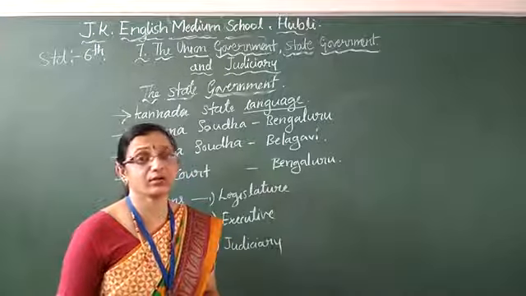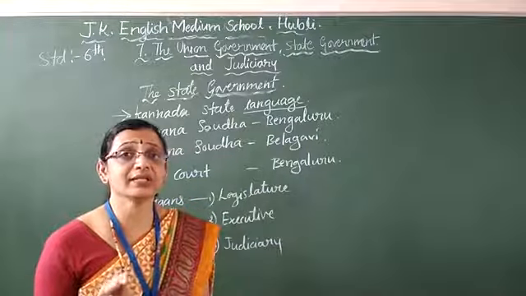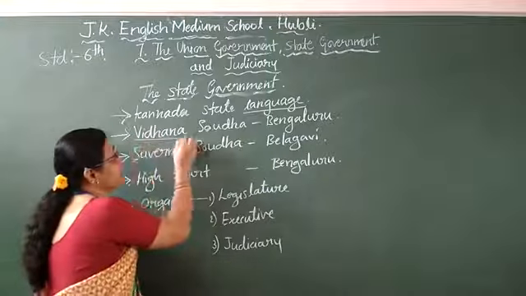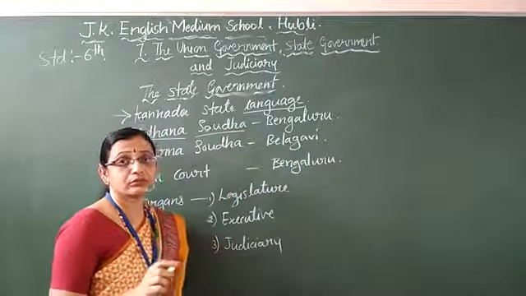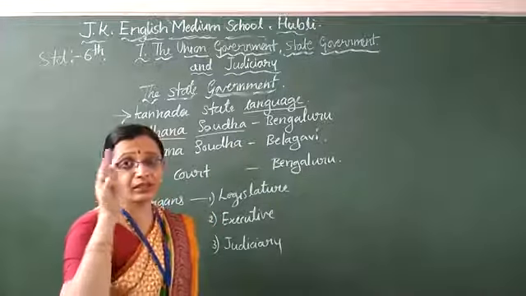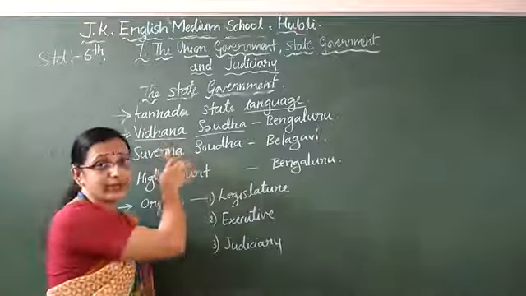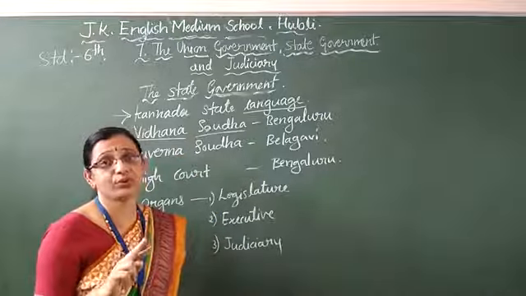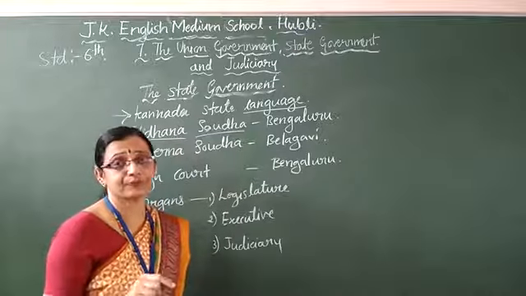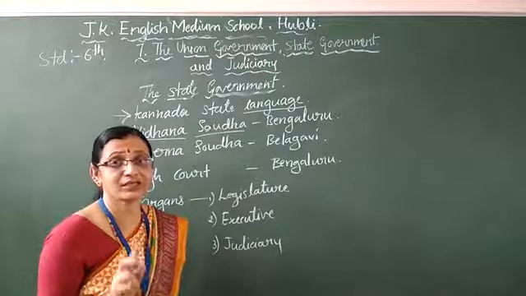In the state government also, very little changes are there. How the union government has a parliament, in the same way the state government has the Vidhan Sabha. Followed? Vidhan Sabha is in Bangalore. Parliament is in New Delhi. Our government's Vidhan Sabha is in Bangalore. How does parliament have two houses? Same thing, Vidhan Sabha also has two houses: Legislative Council and Legislative Assembly.